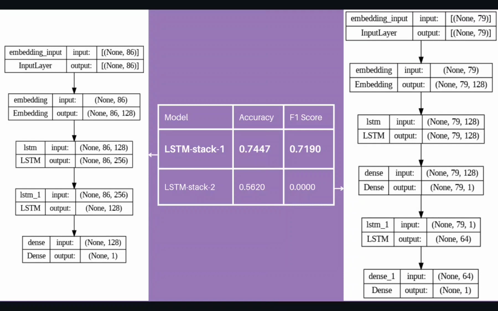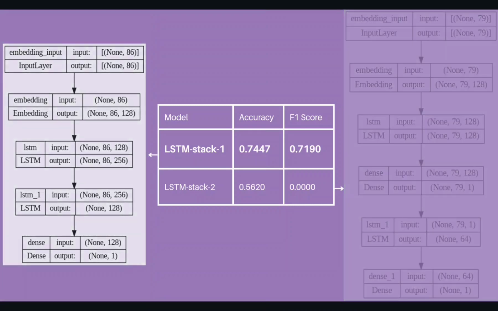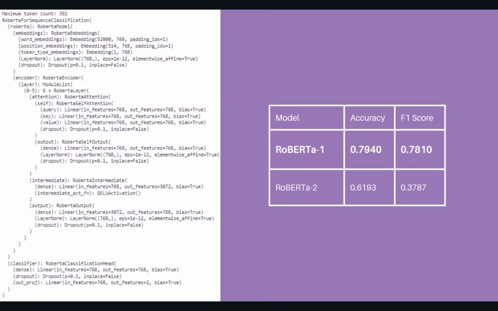LSTM Stack 1 accuracy was about 0.744 and F1 score was about 0.719. It was also observed that having the dense layer in between the LSTM layers has led the F1 score to drop down to 0. Then comes the thought of changing the course of experiment and to try something different that could help get better results. And that's when the pre-trained BERT model came into picture.